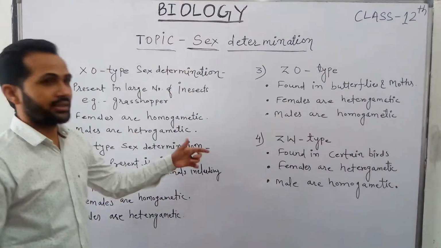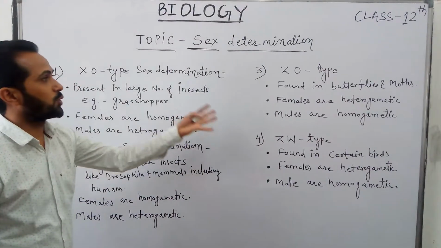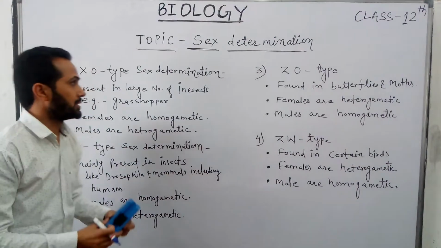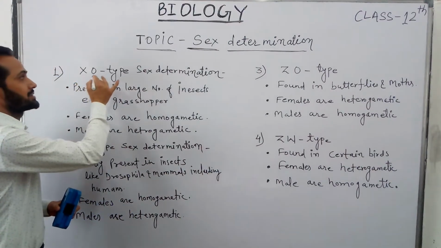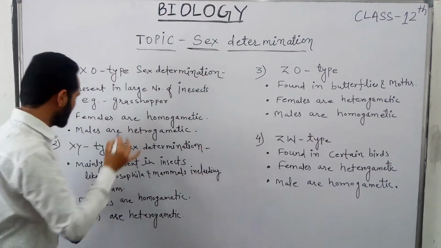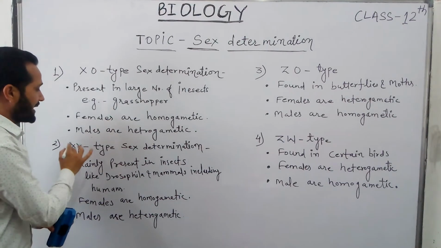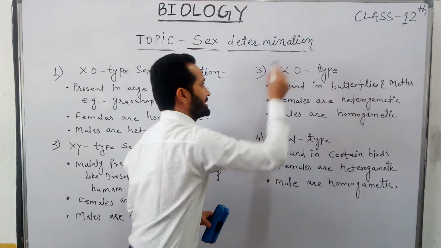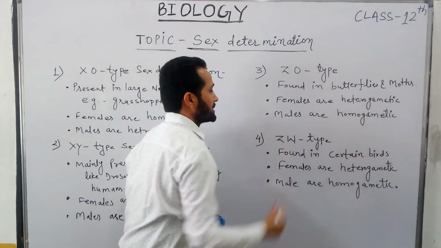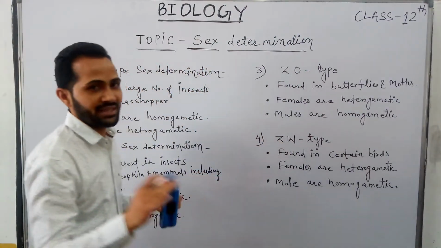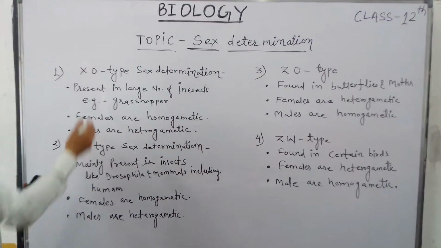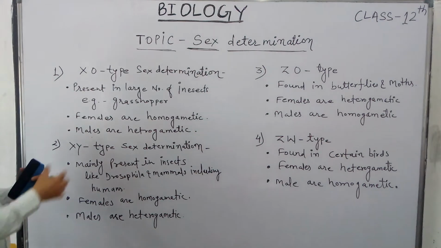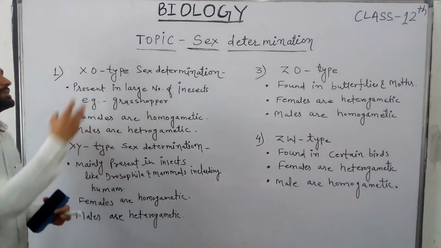So here is the explanation of the four mechanisms of sex determination. This one is the first one, XO type sex determination. This is the second mechanism, XY type sex determination. Third one, ZO type mechanism, and fourth one, ZW type mechanism of sex determination. Let's do XO type sex determination first. In which type of organism is this present?